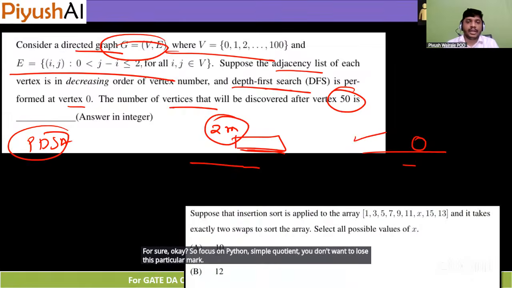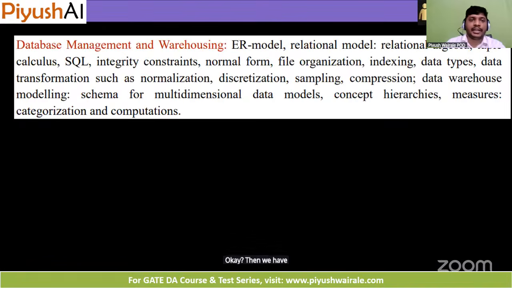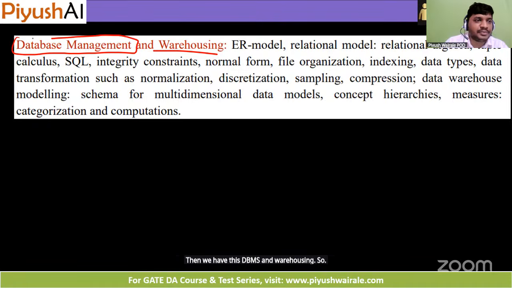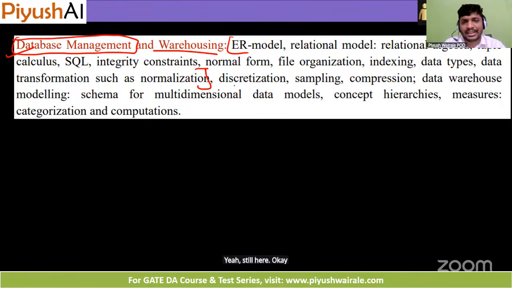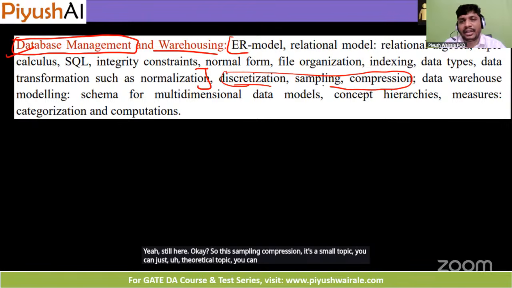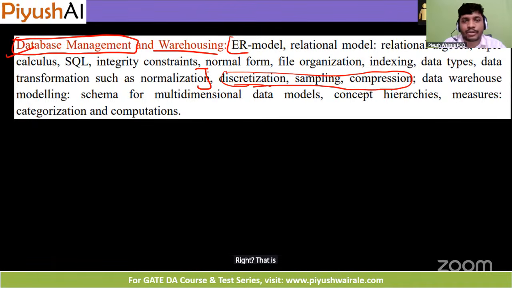Okay. Then we have DBMS and warehousing. So database management. I'm working on the DBMS course since it started, right? January 21. So you can see we have covered all these topics till here. This sampling and compression is a small topic, a theoretical topic. You can just go through it. That is good enough. But focus more on the DBMS part.